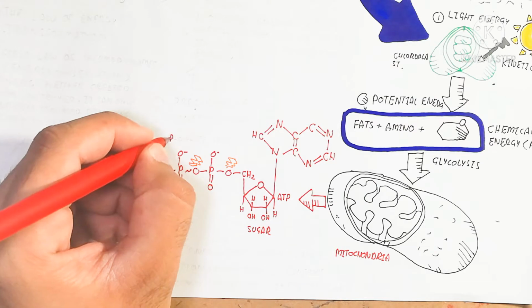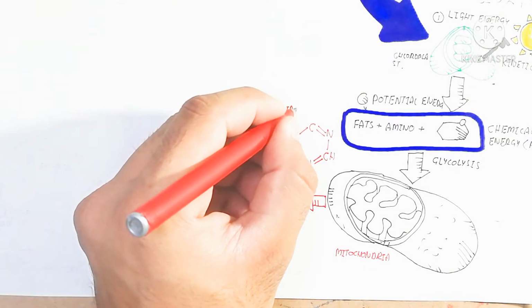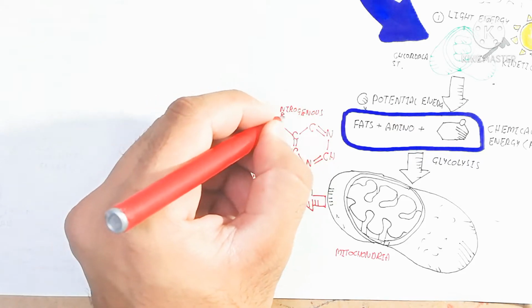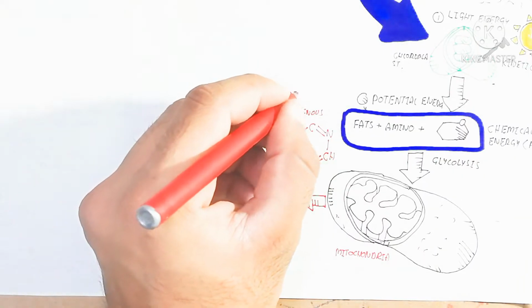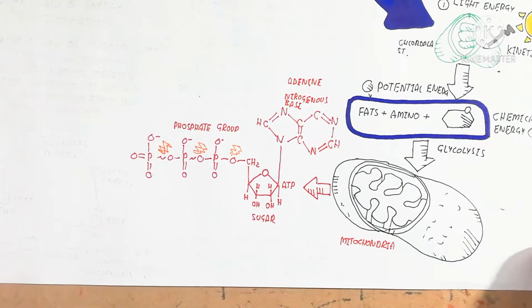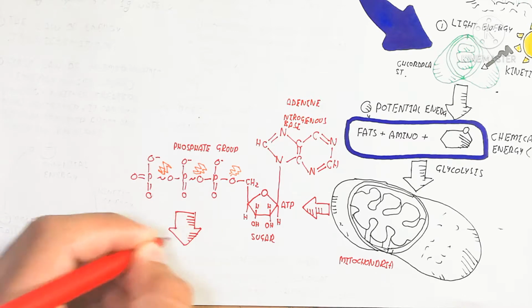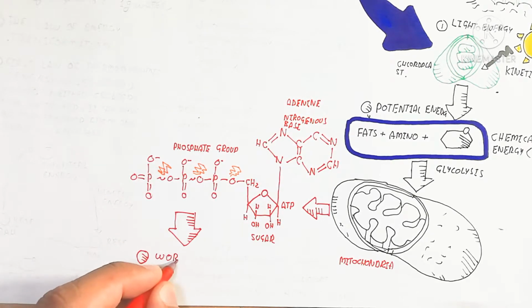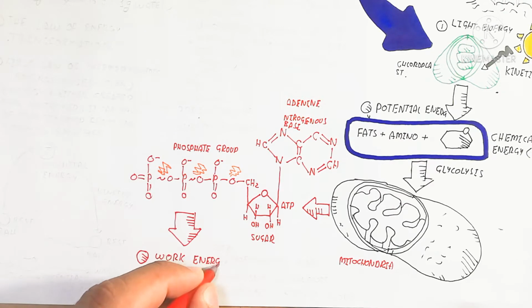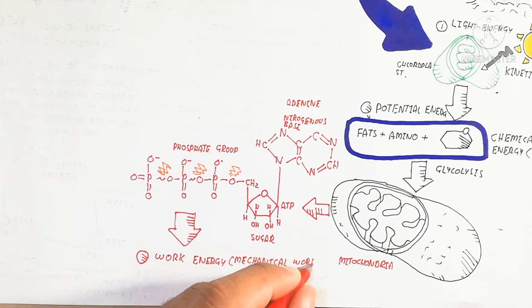Each phosphate group contains a different level of energy, and the attachment of the third phosphate group is the most important, containing a higher amount of energy. So ATP is the basic structural and functional unit for the production of energy in the form of heat and work energy,